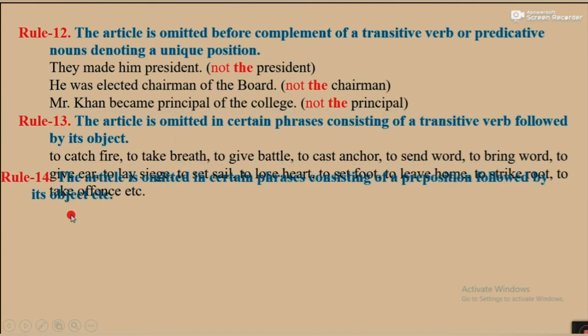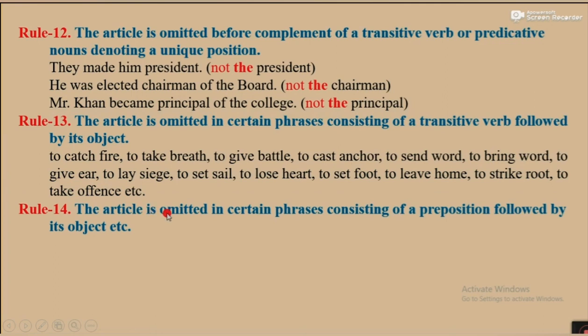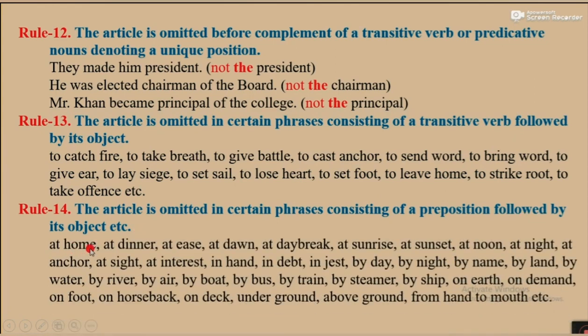Number 14. The article is omitted in certain phrases consisting of a preposition followed by its object. For example, at home. Here we can't use at the home. At dinner, we can't use at the dinner.